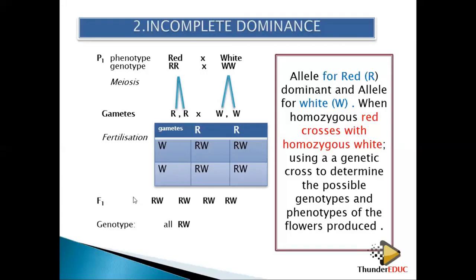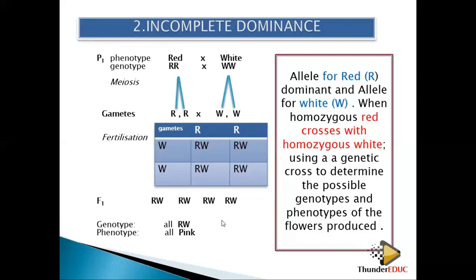And then the F1 generation, if you look at them, all of them are capital R, small w. So the genotype of all of them is capital R, small w. And then the phenotype, which kind of phenotype is this? Capital R, small w. If you go back here, capital R and small w, it's not red, it's not white. So it shows that it is an intermediate of the two. So it gives me pink.